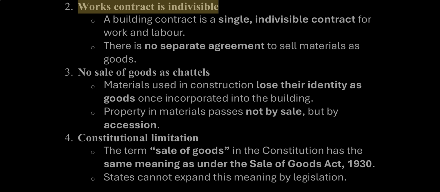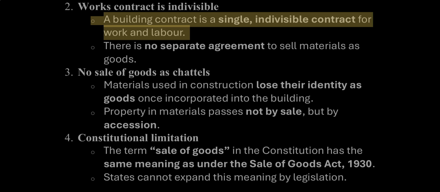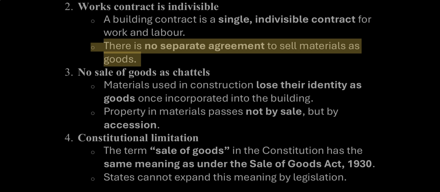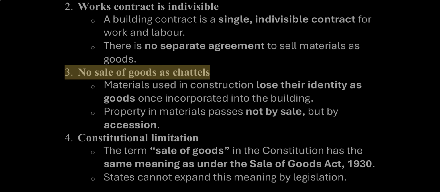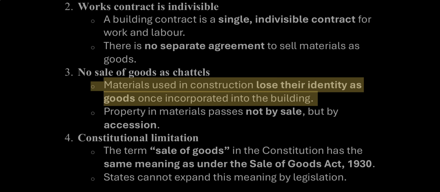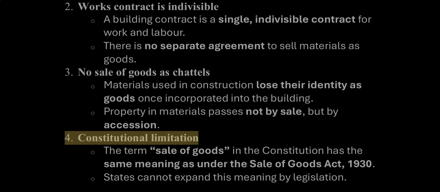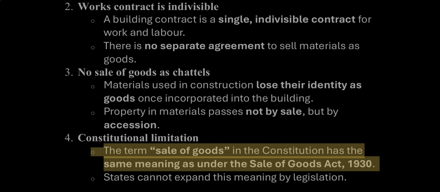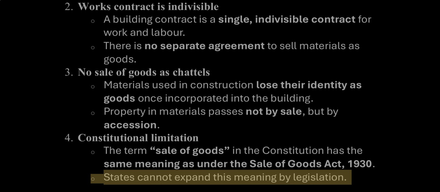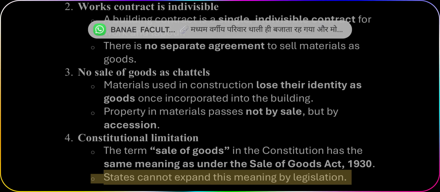2. Works contract is indivisible. A building contract is a single, indivisible contract for work and labor. There is no separate agreement to sell materials as goods. 3. No sale of goods as chattels. Materials used in construction lose their identity as goods once incorporated into the building. Property in materials passes not by sale, but by accession. 4. Constitutional limitation. The term sale of goods in the Constitution has the same meaning as under the Sale of Goods Act, 1930. States cannot expand this meaning by legislation.